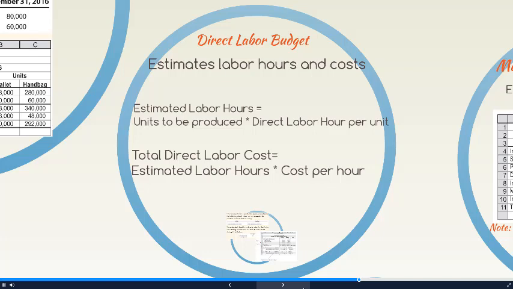First, we have to calculate how many hours are expected to be required to complete our required production per our production budget. To do this, we take our budgeted production volume, again this is coming from our production budget, and multiply that by how many direct labor hours is expected to complete each of those units. Now we know how many hours that we need to assign to complete these units. Then we need to multiply that by our hourly rate to figure out how much direct labor costs we need to allocate in order to produce these units.